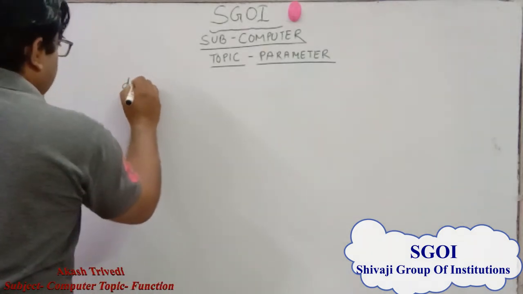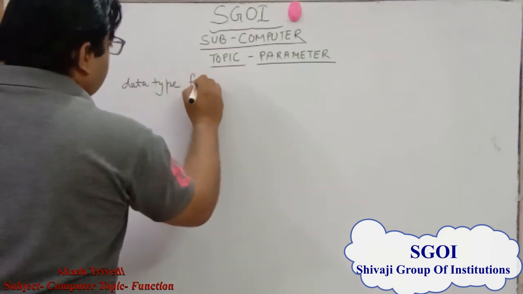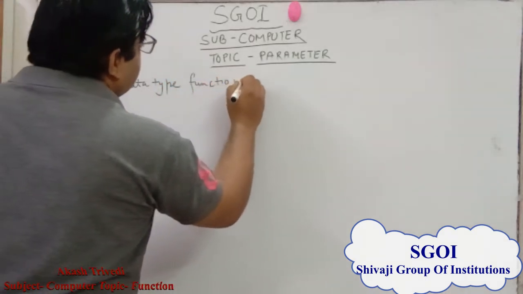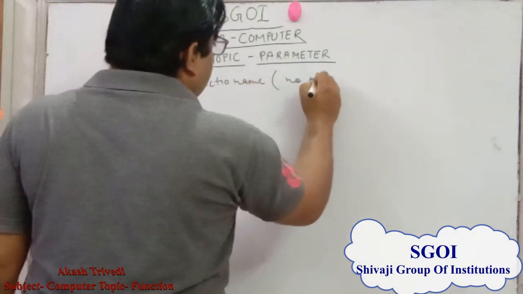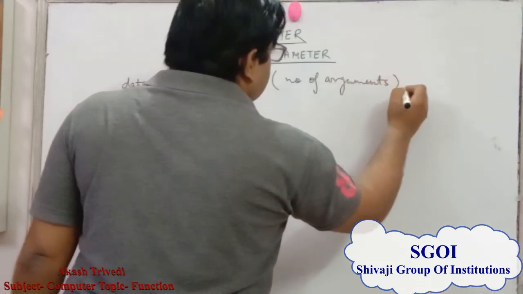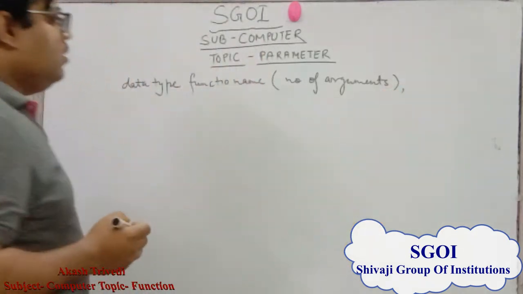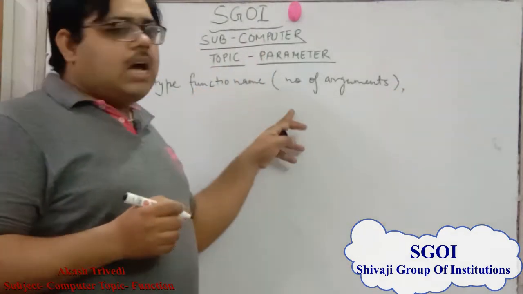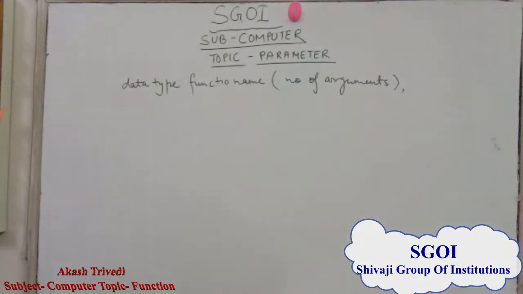If we want to declare a function, then we use data type, function name, and number of arguments. This is the syntax of a function where number of arguments are optional. We can use number of arguments, or without argument we can return a function.